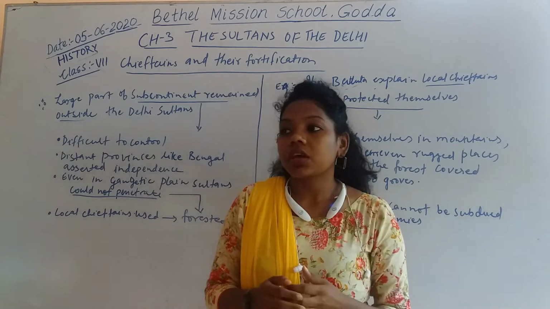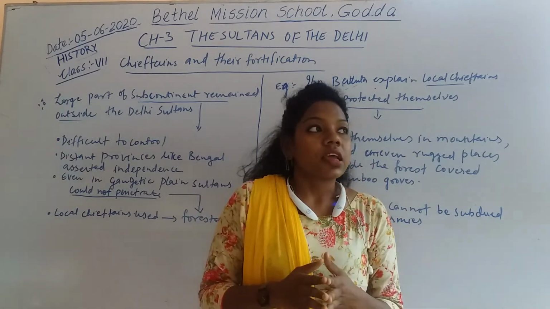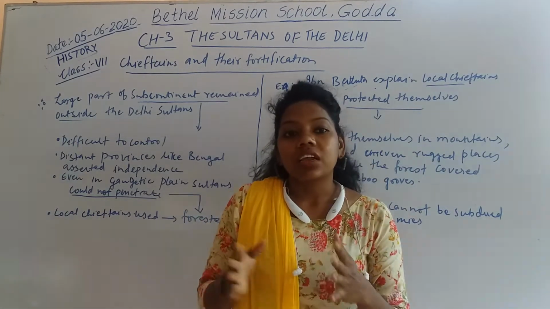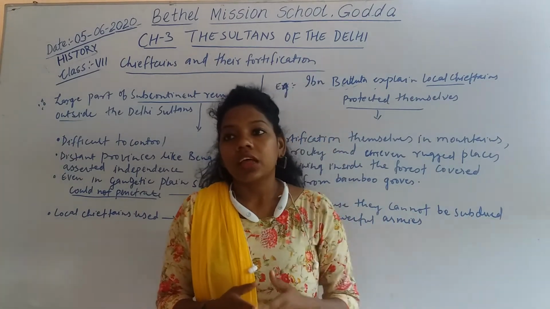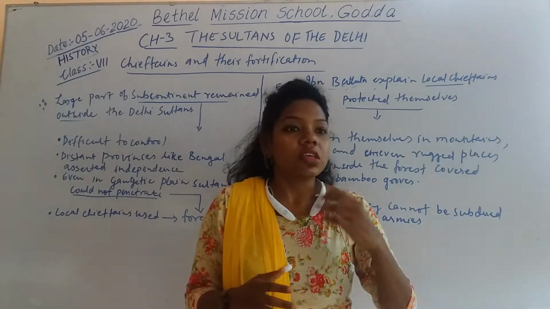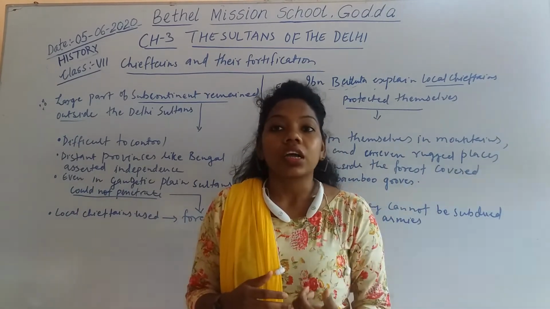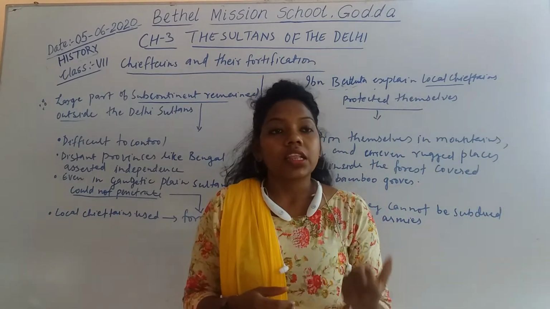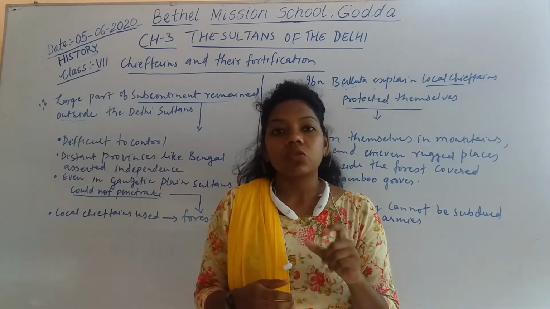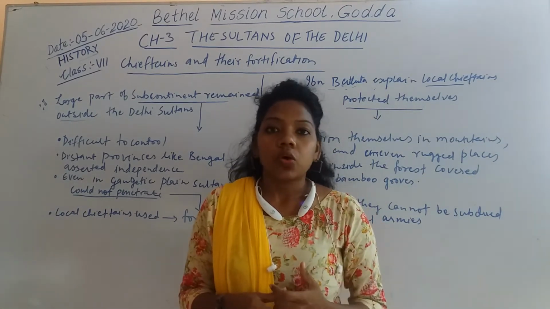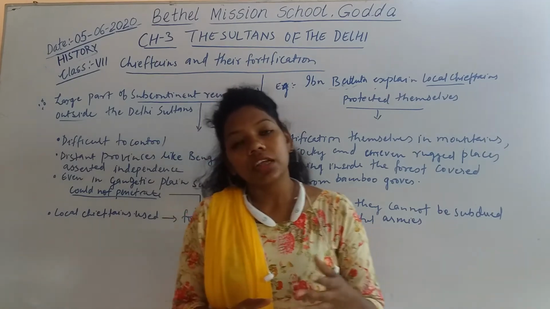The Ikta system is how the kingdom was divided into different provinces, what type of duty was given to the governor, and to take the account of the governor, the Sultan used to appoint an accountant. So these are the things we learned in the last video.